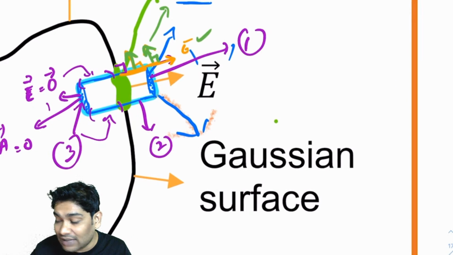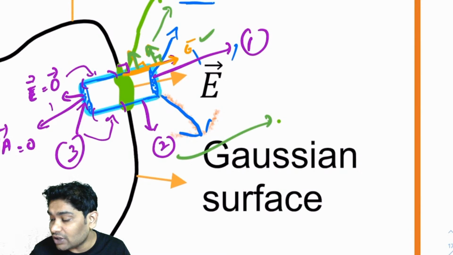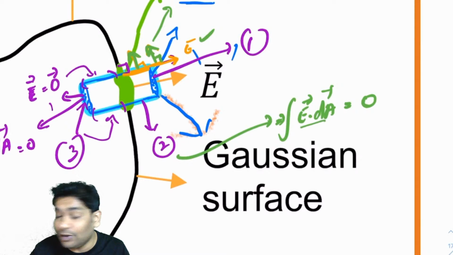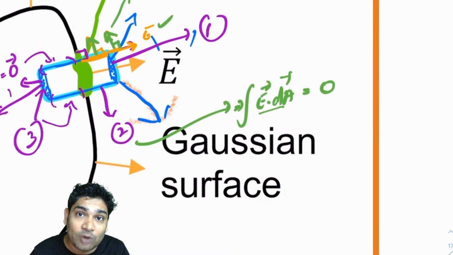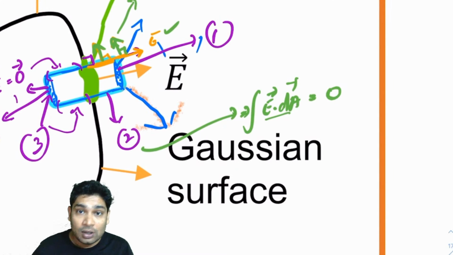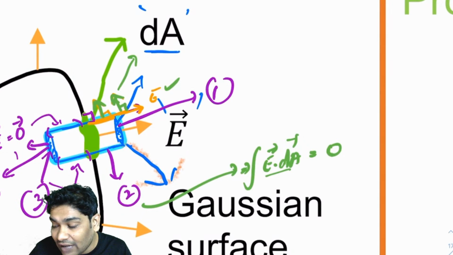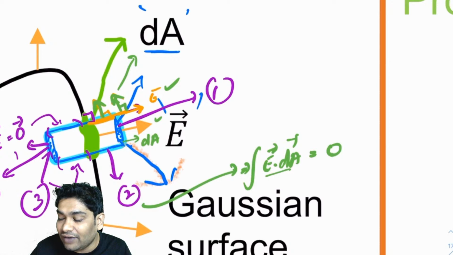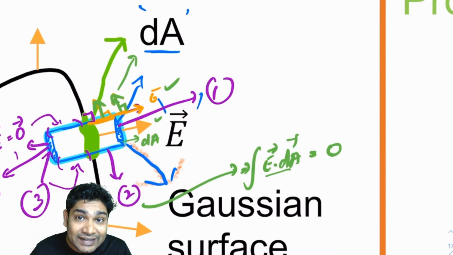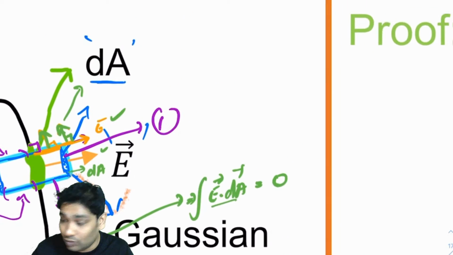And that is why I can say that for surface 2 also, the integral of E dot dA would be 0. Why? Because in the dot product, I always get the term cos 90. So now, the only flux that can be there has to be from surface A, and that is very easy to calculate. From surface A, the area vector dA would point like this, and the electric field is pointing like this. So the angle between the dA vector and the electric field vector here is 0.